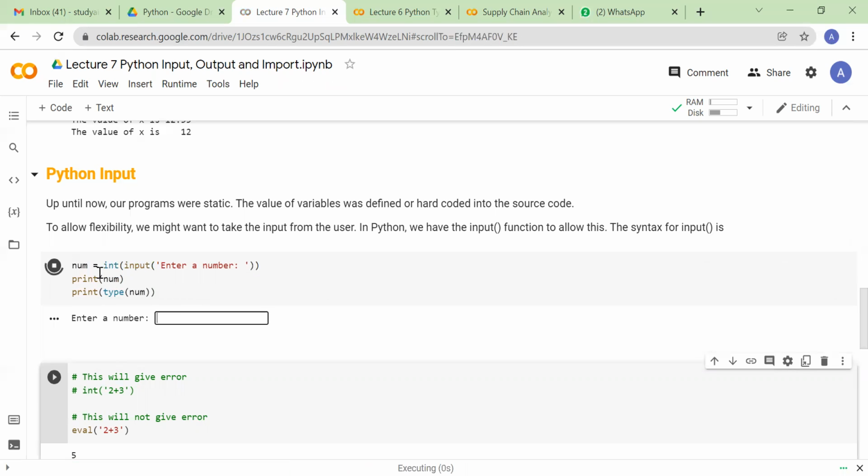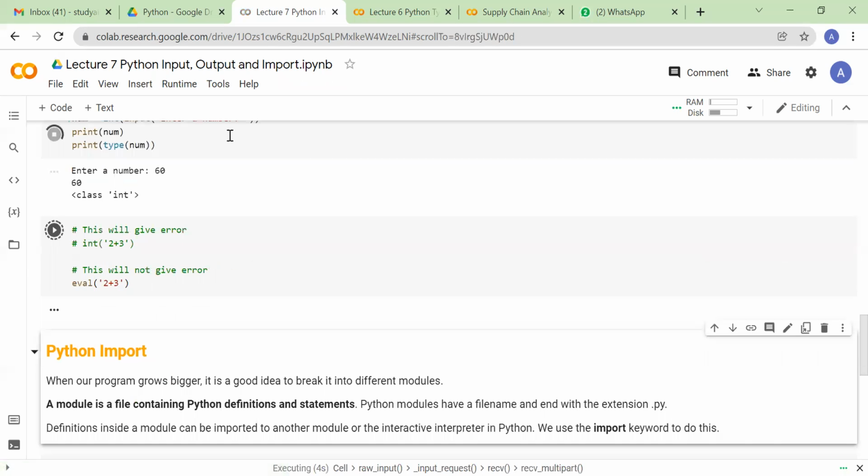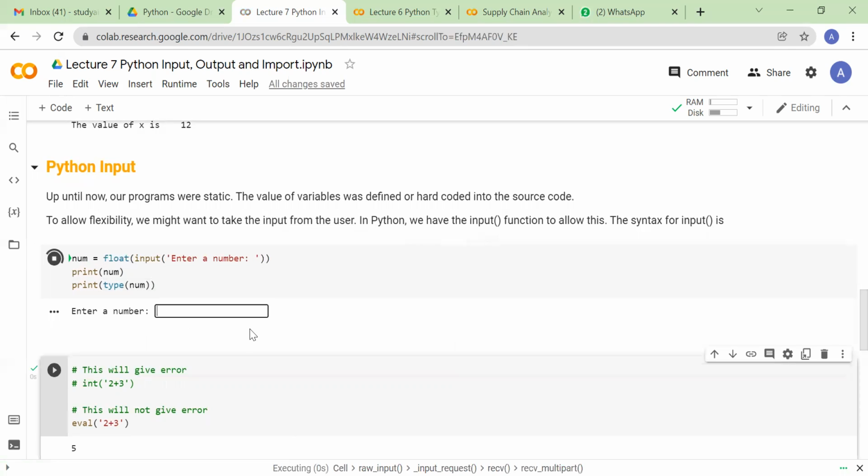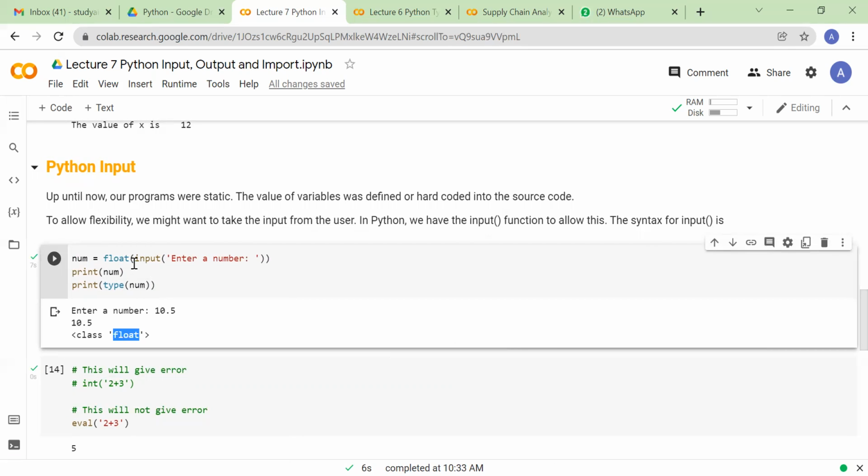For example, if I give 60 now, you'll see that the type is int. You can do float also. That means whatever the user gives, it is converted to float. You see, float. Okay, so this is the way we take input from the user.